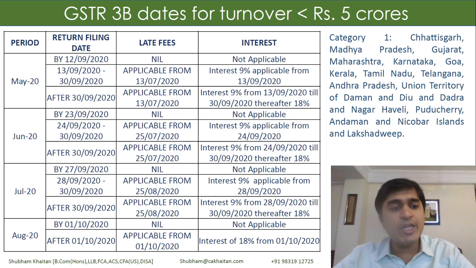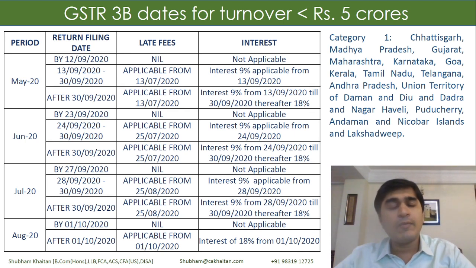When we are talking about May, June and July, we need to remember that the due date was already extended. For May, the due date was 12th of July, for June 24th of July, and for July 24th of August. If I am filing my returns before this time period, which is the relevant period I mentioned, in that case, no late fees and interest would be applicable.